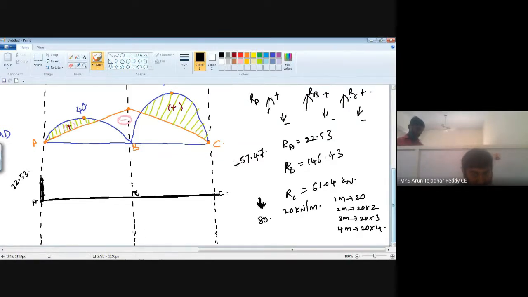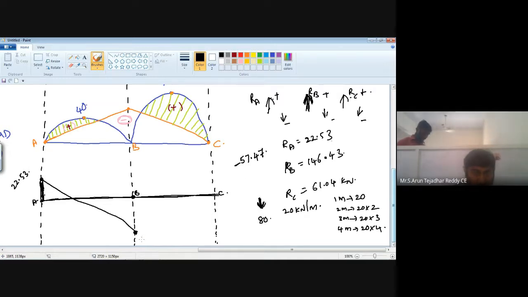So somewhere here you will get a point. Now join this point here. This is your shear force diagram up to here. Now at point B, we have a reaction, that is 146.83. It is moving in the upward direction, so it is positive.